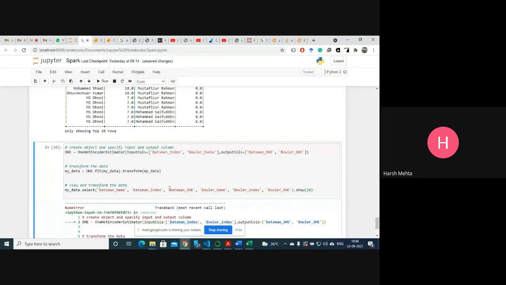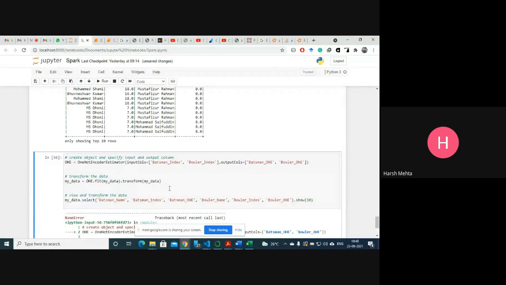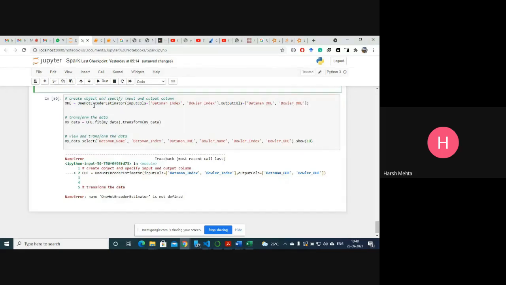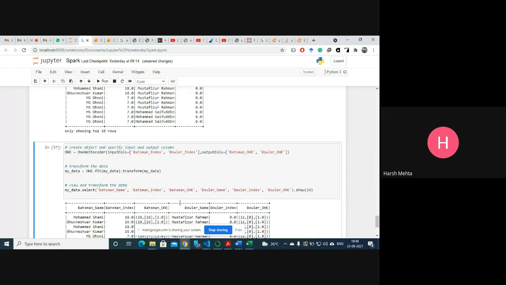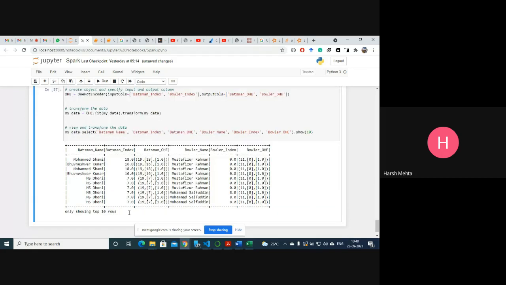Let's see. Okay, it's again the problem. One hot encoder will come here. So this is one hot encoder.